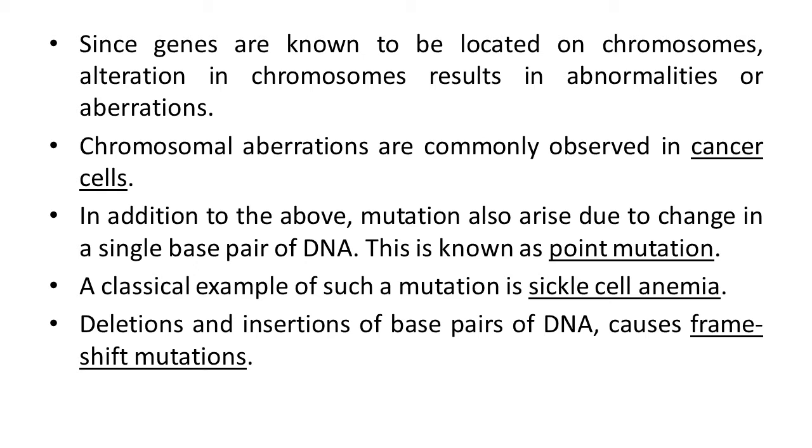An example of the same thing is sickle cell anemia. This disease we are going to study in detail in the same chapter. Here in sickle cell anemia, the RBCs, which are biconcave in shape, become sickle shaped due to some abnormalities, and this leads to a genetic disorder, an abnormal condition. So sickle cell anemia is an example of point mutation.